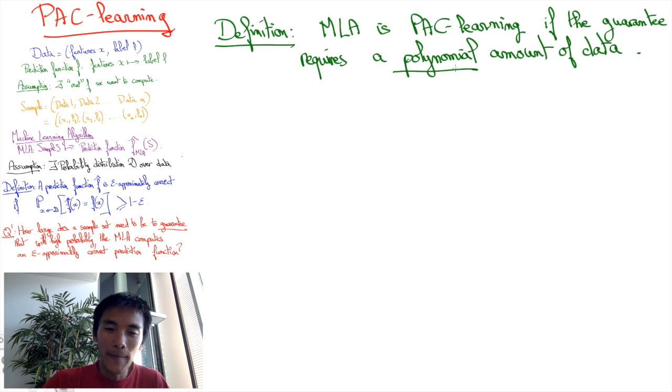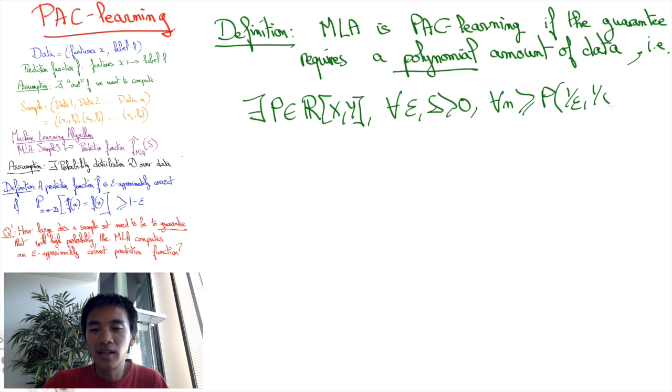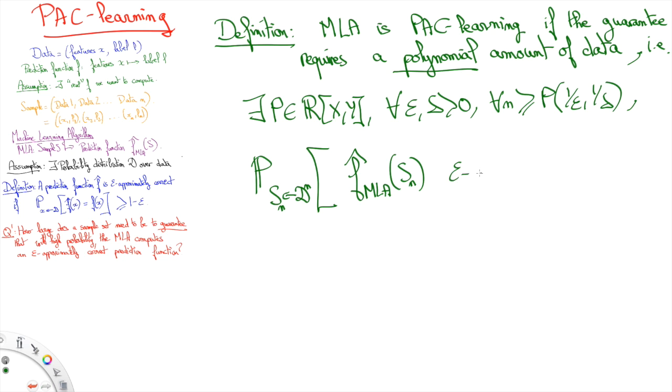More precisely, a machine learning algorithm, MLA, is PAC-Learning if there exists some polynomial of two variables p, such that for any epsilon and delta positive, and for all sizes n of the sample set that are greater than the polynomial in 1 over delta and 1 over epsilon, we have that the probability, when we draw the sample set Sn of size n, that the prediction function computed by our machine learning algorithm is epsilon correct, is at least 1 minus delta. Then we say that our machine learning algorithm is PAC-Learning.